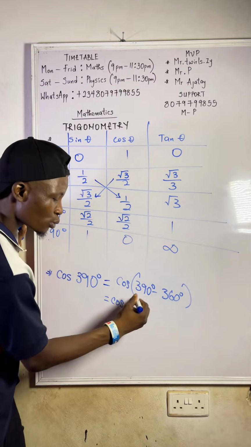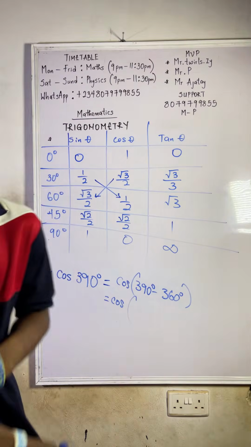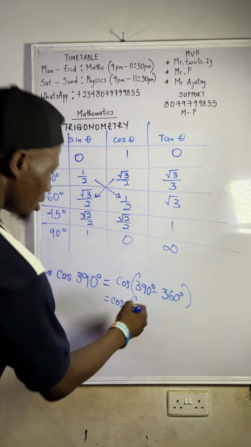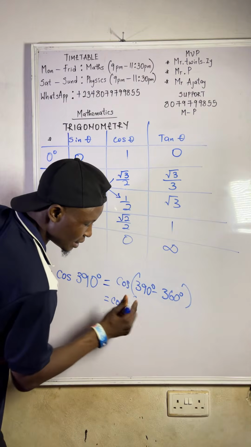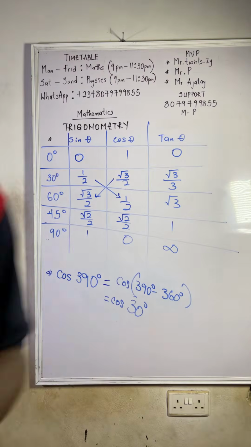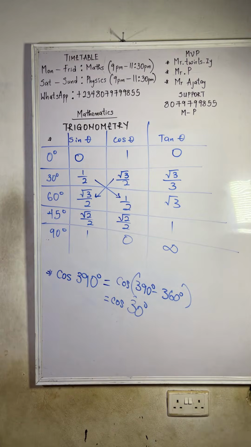So that will be cos of 390 minus 360. What is 390 minus 360? It will give us 30 degree. So that will be cos 30 degree. Now 30 degree, does it fall on any quadrant? You see the angle now falls on a quadrant. Which quadrant does it fall on?